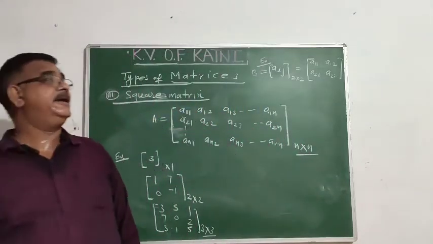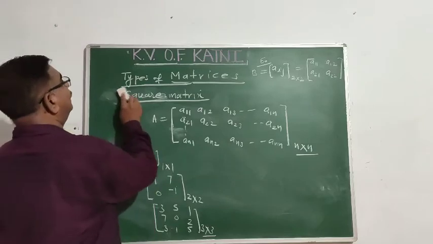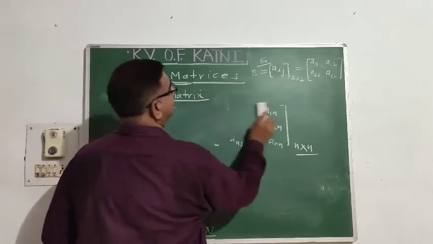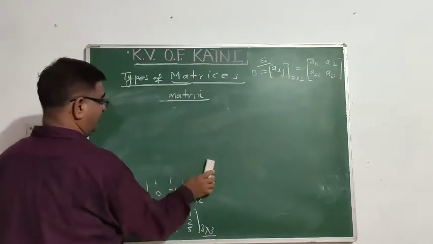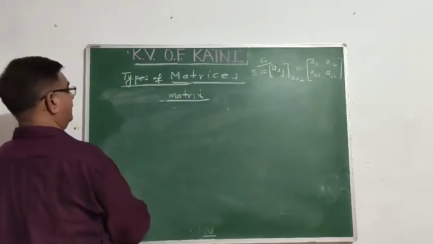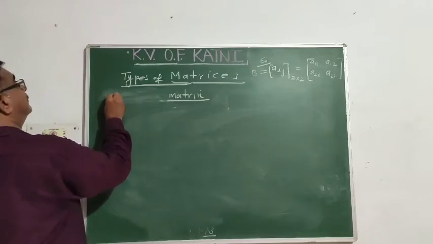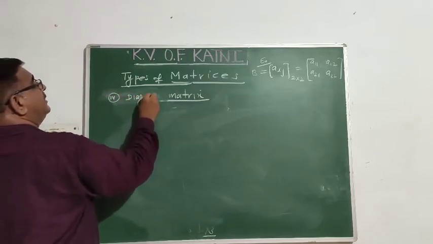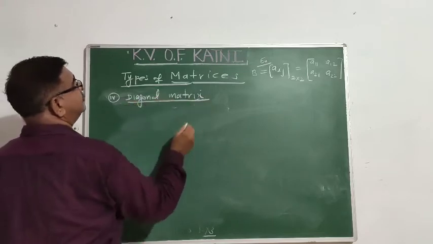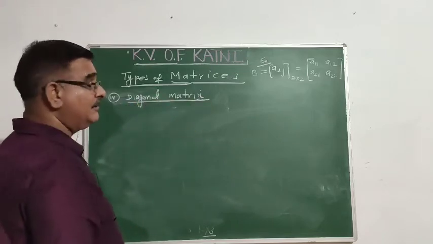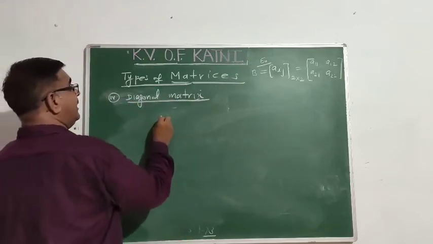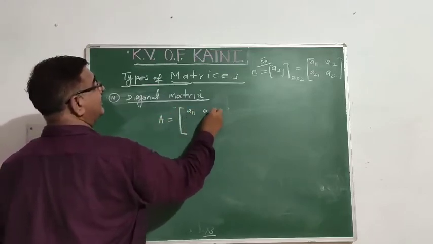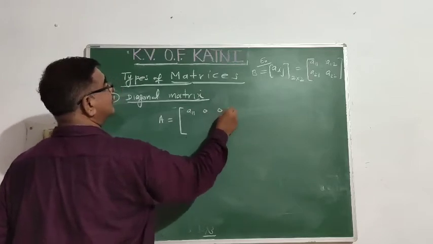Dear children, next matrix. Fourth type of matrix: diagonal matrix. What do you mean by diagonal matrix? You remember diagonal? A matrix having only diagonal elements, other elements are 0, like this.